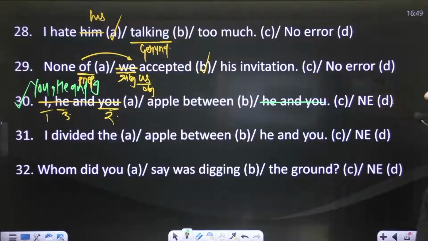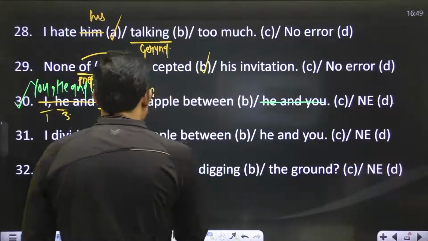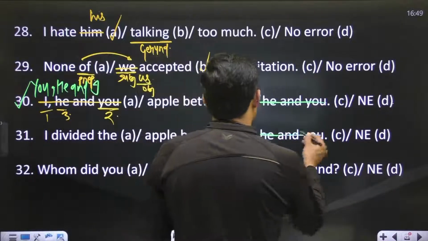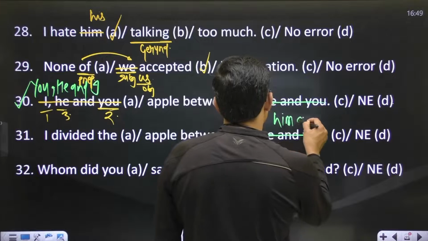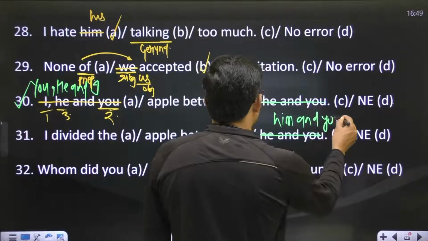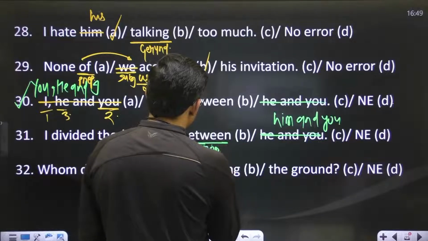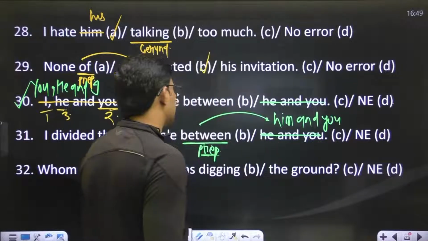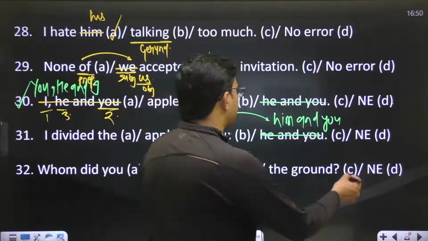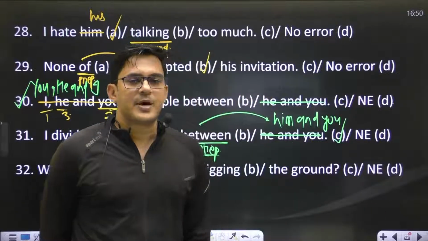I divide the apple between him and we. This preposition demands an objective case, right? So the error is in part C. You have an error in part C.